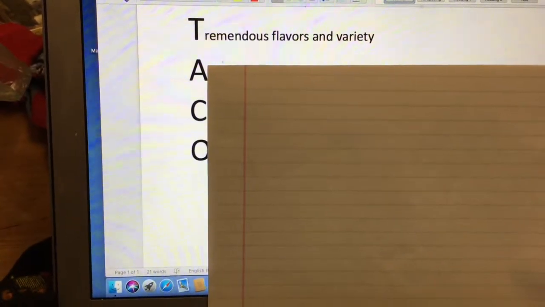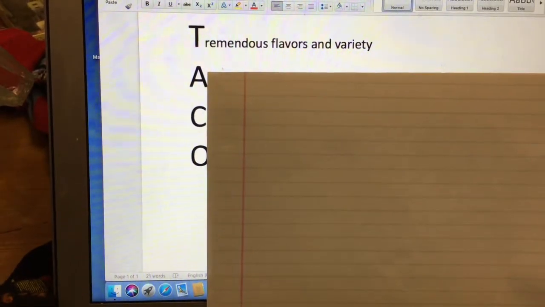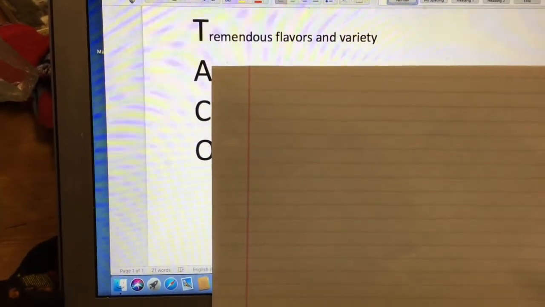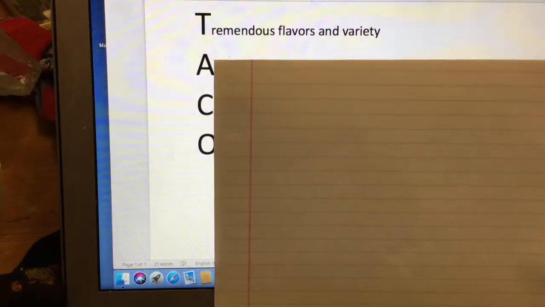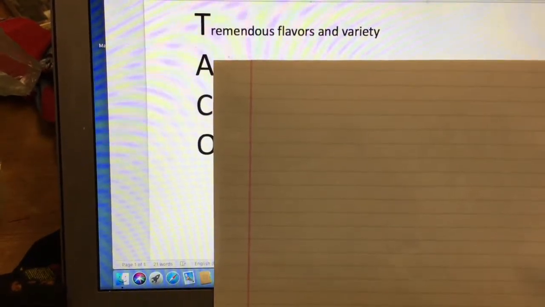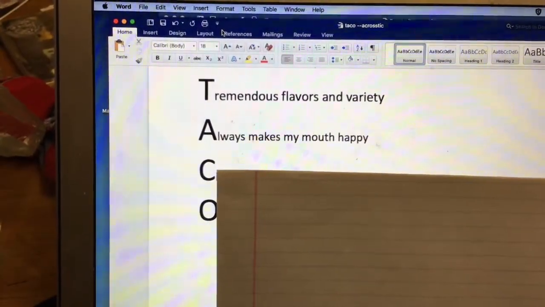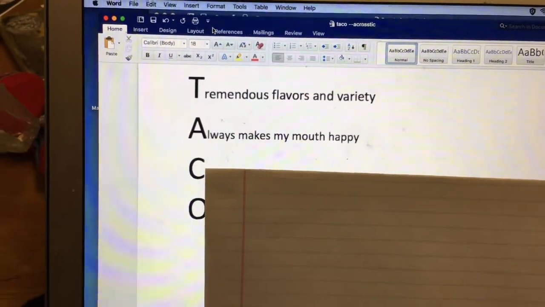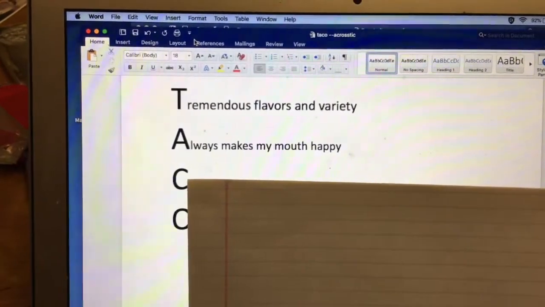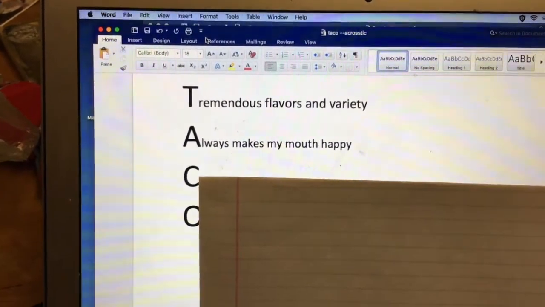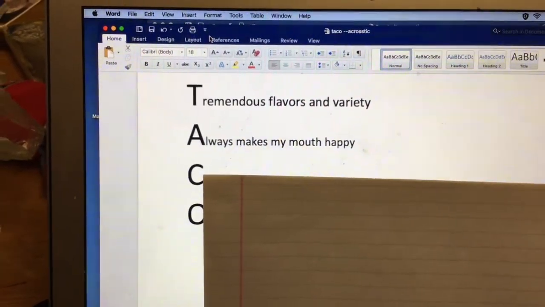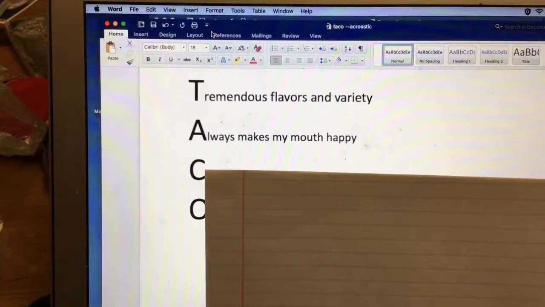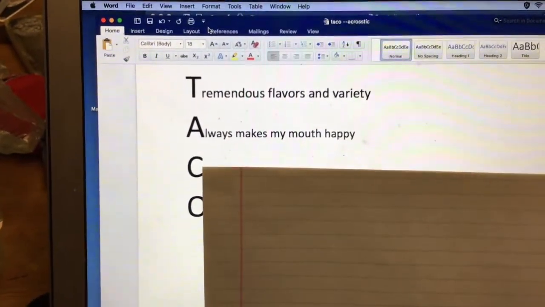Now our next line has to start with the letter A. Lots of choices there. You could probably think of one right now. Let's see what I came up with. A. Always. Notice how my A, then I go right to L. That's my word. Always is my word that starts with A. Always makes my mouth happy. Yes, I love tacos. I love the flavors and variety of tacos.